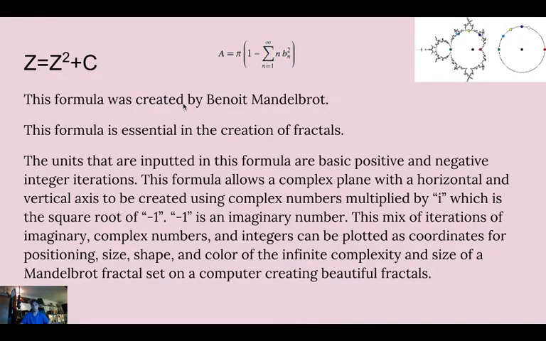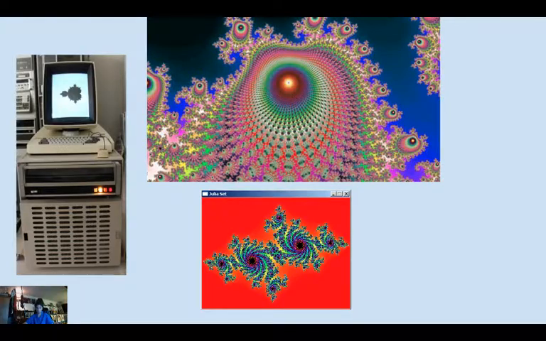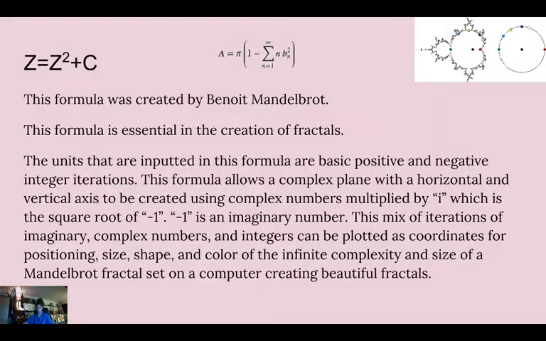So now let's talk about the last formula that I'm interested in. It's involving fractals, and I just did a video about fractals. So this concept is even more infinitely complex, but also extremely interesting. I have a few different formulas here. The first one is z equals z squared plus c. Well, what does that mean? This formula was created by Benoit Mandelbrot. This formula is the building block, the essential formula in order to create fractals, which are these really interesting pieces of art.